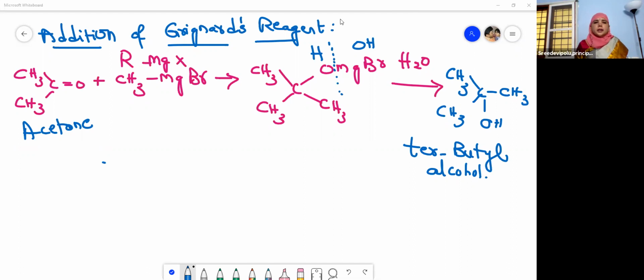So by using Grignard's reagent, I already told you that we can prepare lots of organic compounds. And this is one example I have given you. Formaldehyde plus Grignard's reagent, primary alcohol. Acetaldehyde plus Grignard's reagent, secondary alcohol. Acetone plus Grignard's reagent, tertiary alcohol. Okay, children, I hope you have understood this. So now let us move to the next one, that is addition of alcohols.